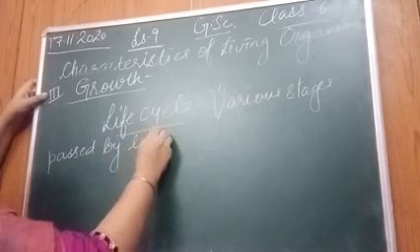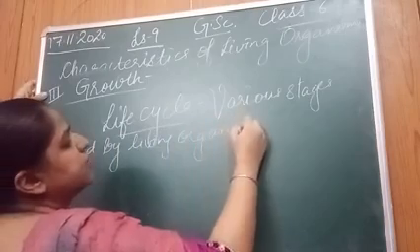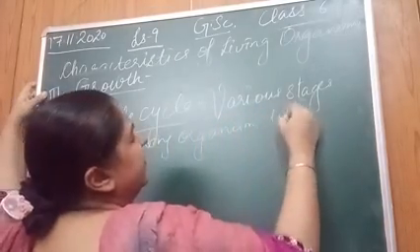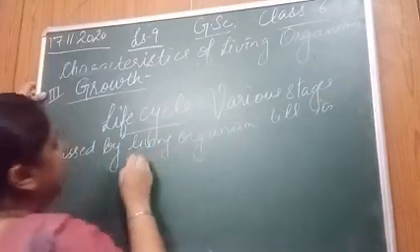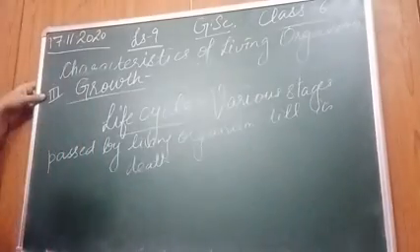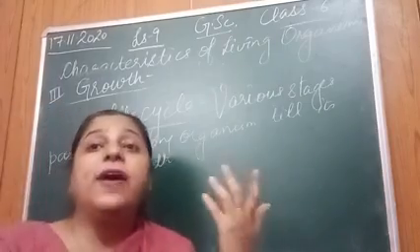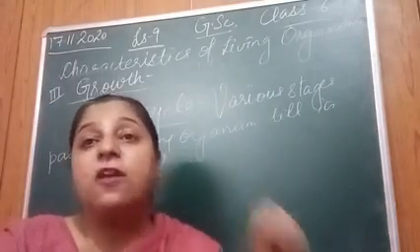Passed by a living organism till its death. जब तक उसकी डेथ नहीं हो जाती. Till its death. Right? Humans की example I have given. Now I am going to give you the example of butterfly. If you remember, you have done in 4th standard the life cycle of butterfly.